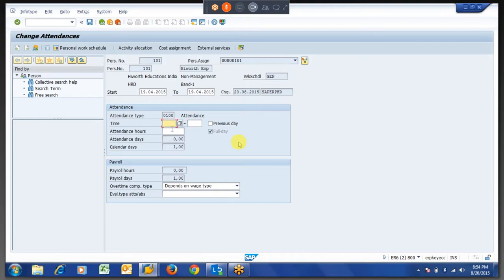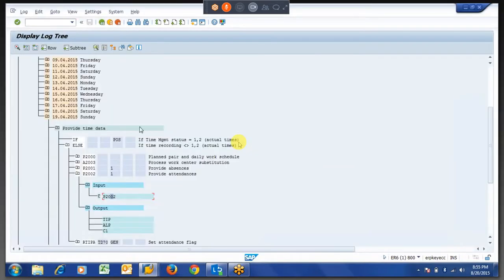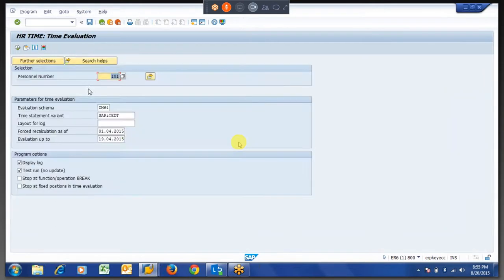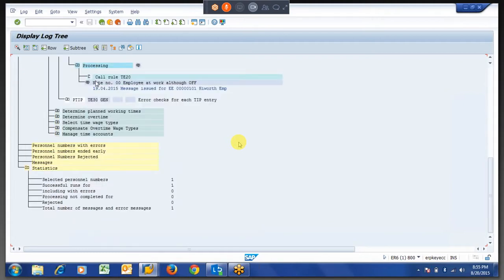So whenever we are passing the attendance in holidays or weekly offs, we have to pass the number of hours. Let us say 9 to some. Then only the time pair will form. So that is the mandatory thing we have to pass whenever we are maintaining an attendance on a weekly off.